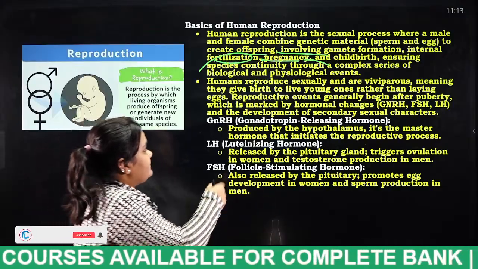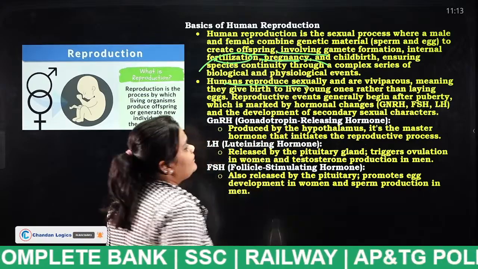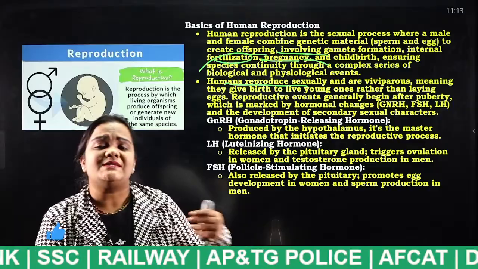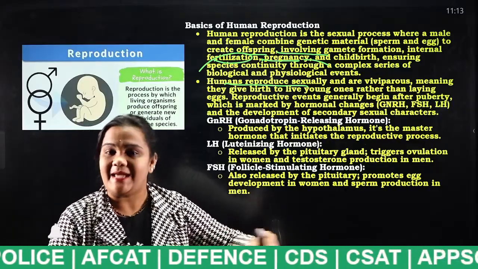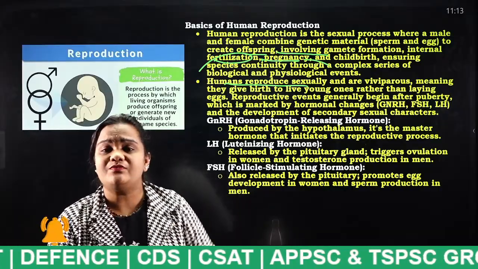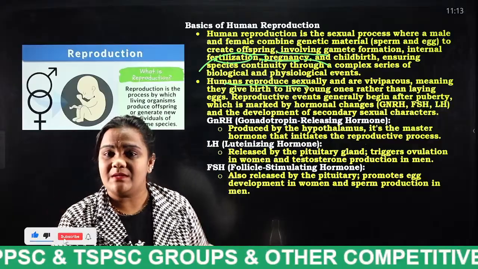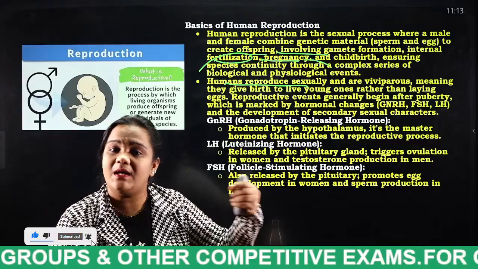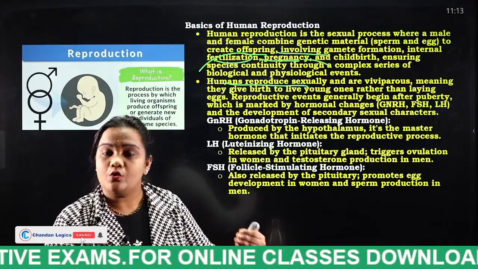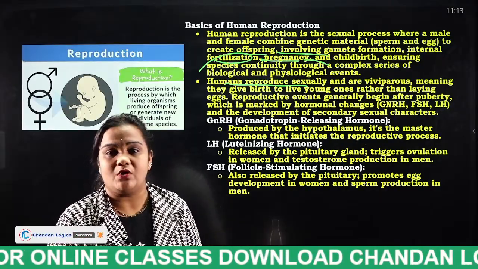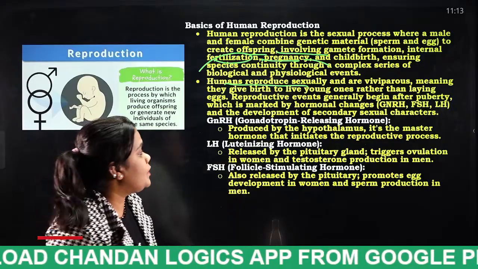Next, humans reproduce sexually and are viviparous. Some organisms give birth to their offspring by laying eggs. But humans are viviparous, which means we give birth directly to our young ones. We do not lay eggs, we give birth to our young offspring only. So we are said to be what? Viviparous, very important.